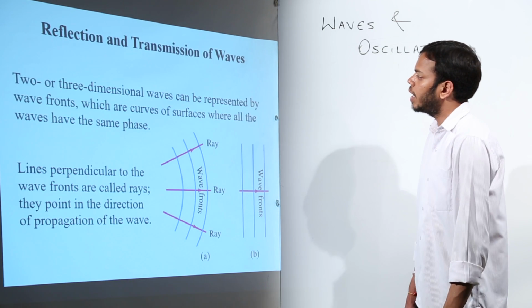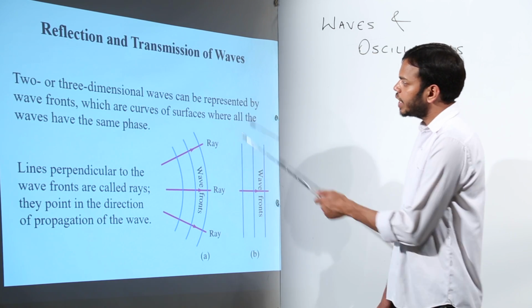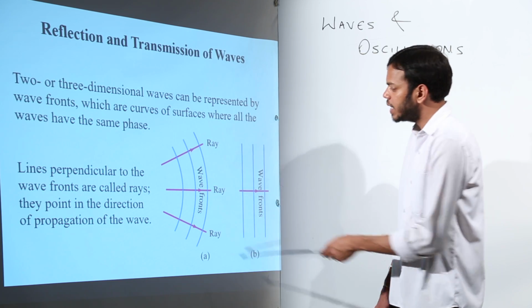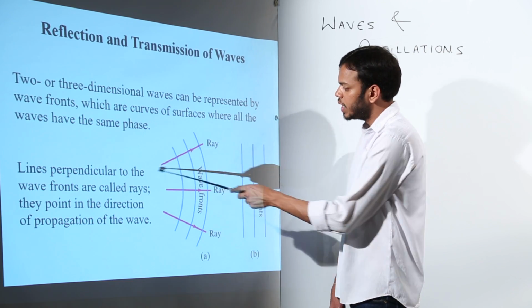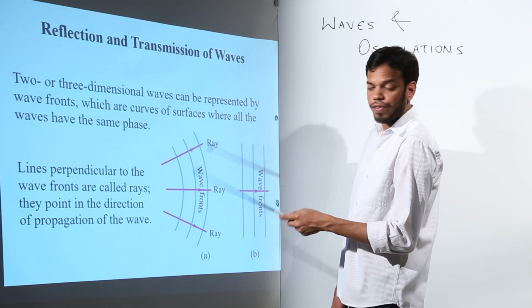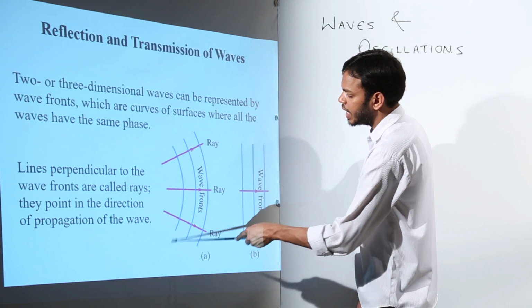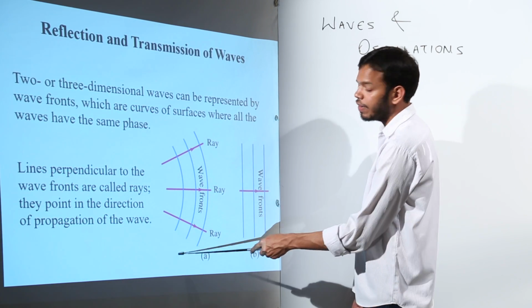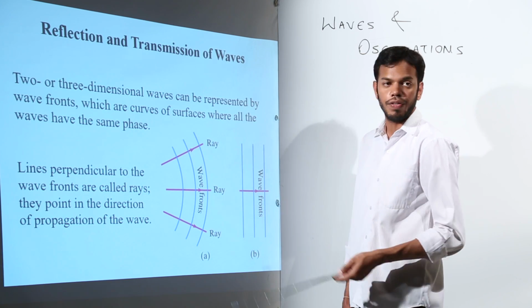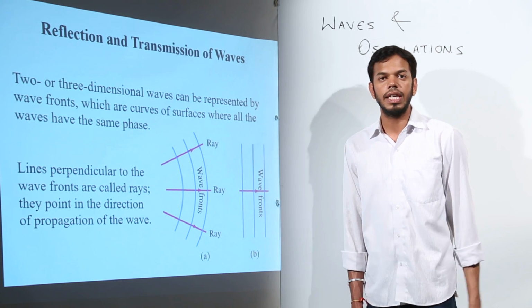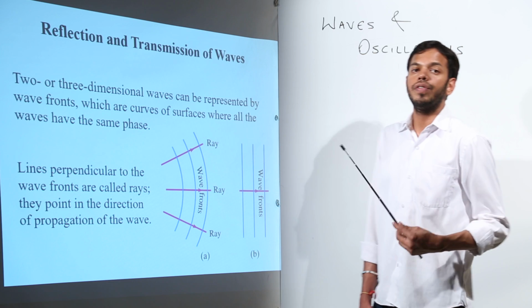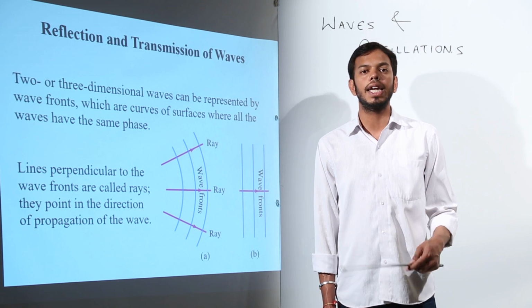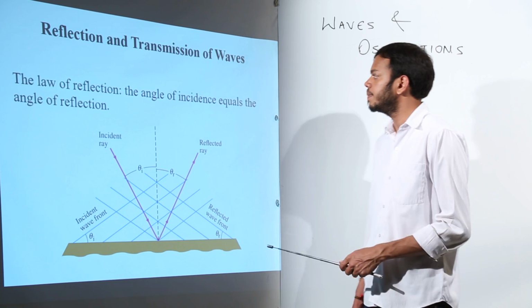Okay. Now, 2 or 3 dimensional waves are represented by wave fronts. Suppose these are those crest and trough formations. So, combining all the crests, we have got the first wavefront, all the troughs, the second wavefront, all the crests, the third wavefront. This is how we represent a wavefront. So, what is a wavefront? A wavefront is the locus of all the points which are at the same energy or same disturbance.